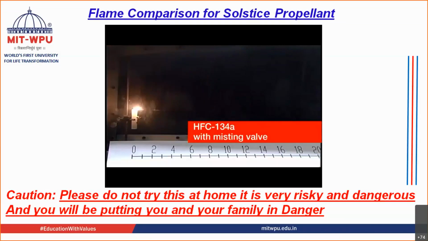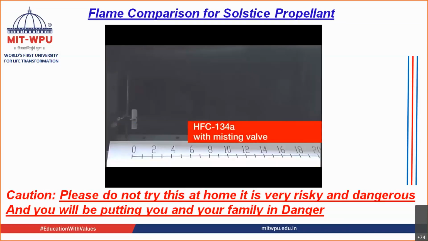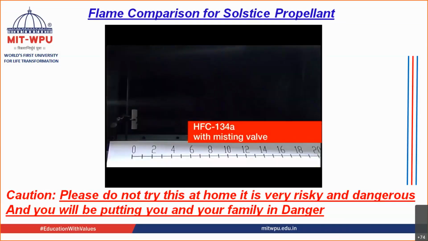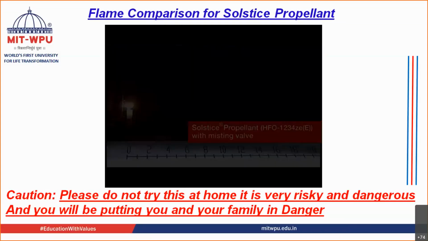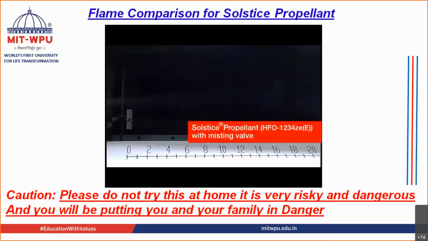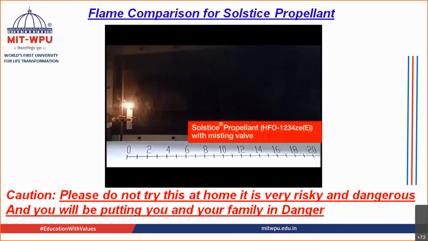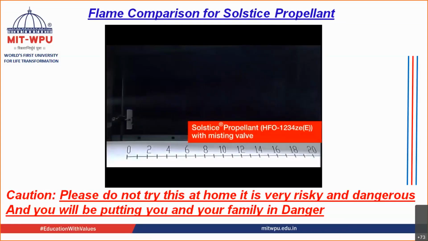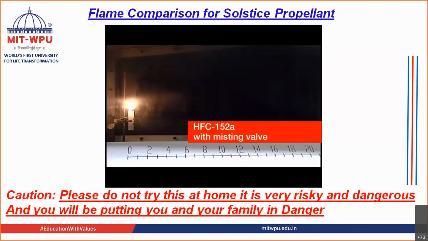In this test, HFC 134A is sprayed through the flame using a misting valve. The flame is extinguished immediately. Solstice propellant sprayed through the flame using a misting valve exhibits similar behavior to HFC 134A, extinguishing the flame immediately. HFC 152A is sprayed through the flame using a misting valve. There is a small extension, but not enough to be considered flammable. The flame is not extinguished.